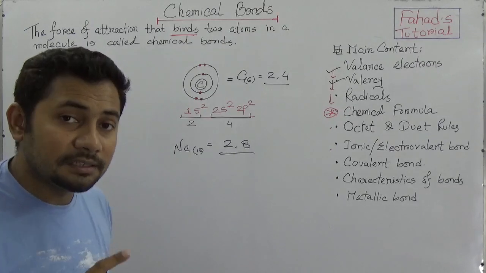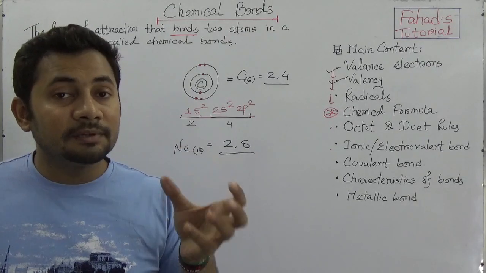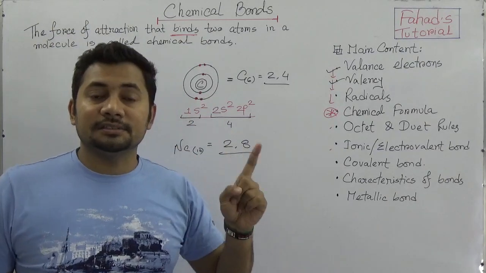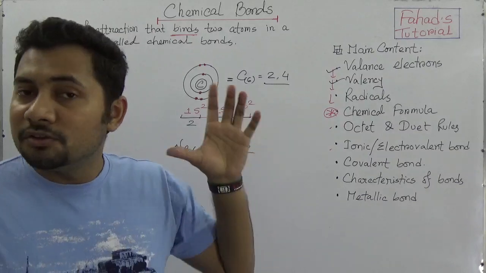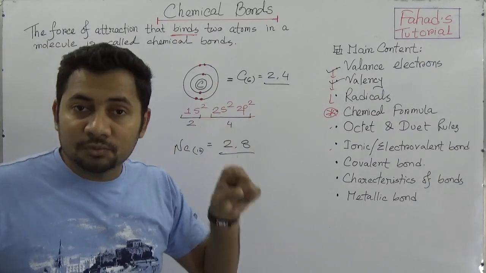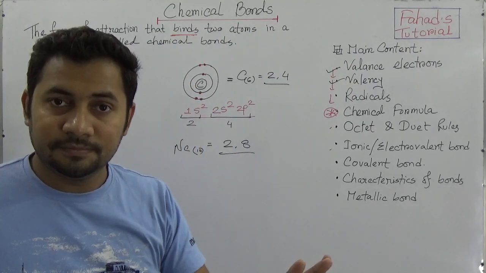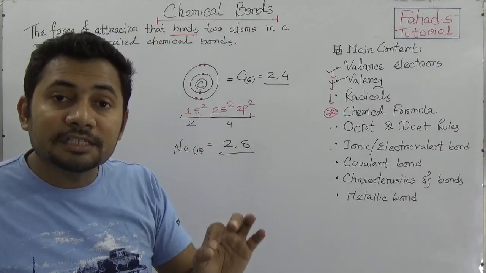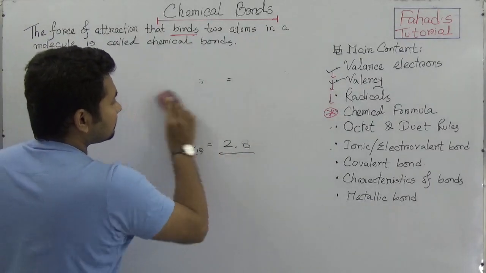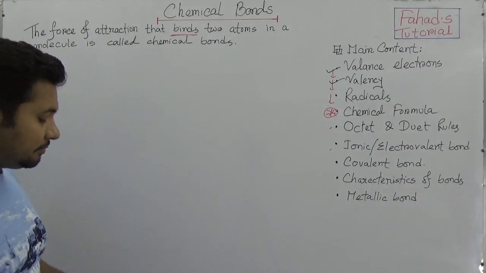As it is an inert gas, you know that as it has the most stable electron configuration, it will have 8 electrons in the outermost shell. So as it has 8 electrons in the outermost shell, that is why the valence electrons of neon is 8. So what is the definition of valence electron? We can say one thing, that the number of total electrons is very, very important.